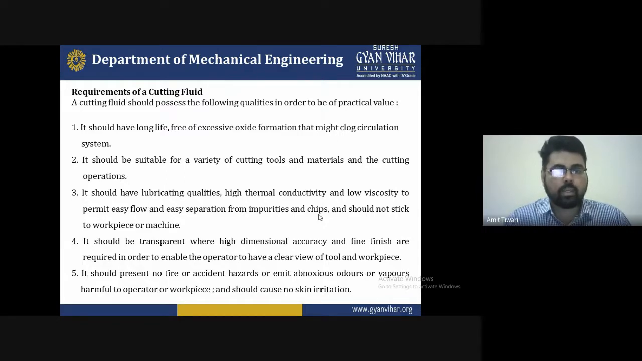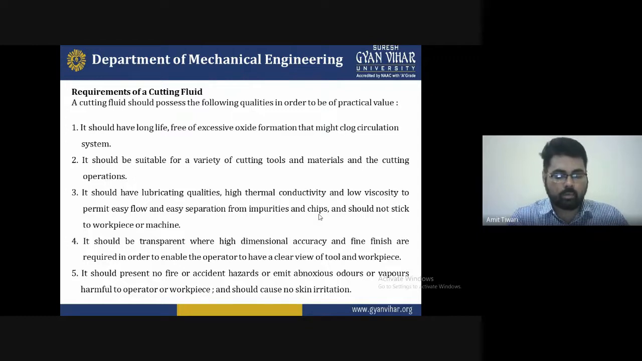It should be transparent where high dimensional accuracy and fine finish are required, in order to enable the operator to have a clear view of the tool and the workpiece. It should present no fire or accident hazard, or emit obnoxious dust or vapor harmful to the operator or workpiece, and should cause no skin irritation. So basically, these are some requirements of a cutting fluid.